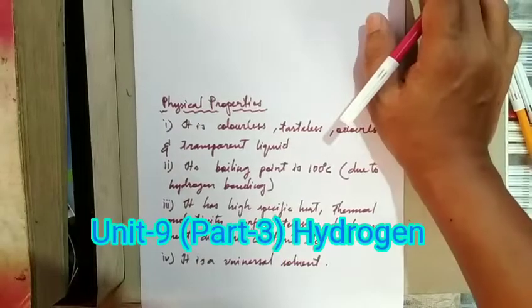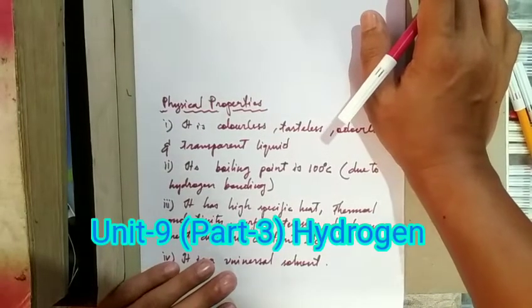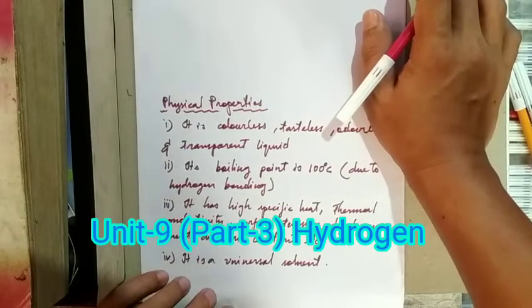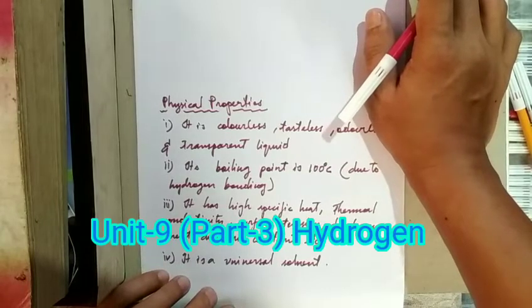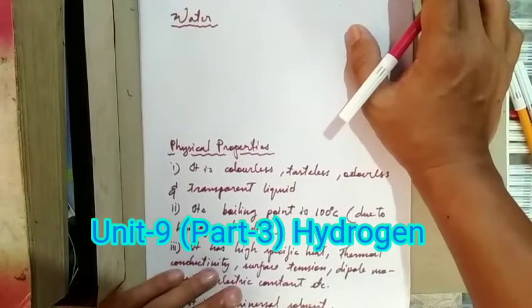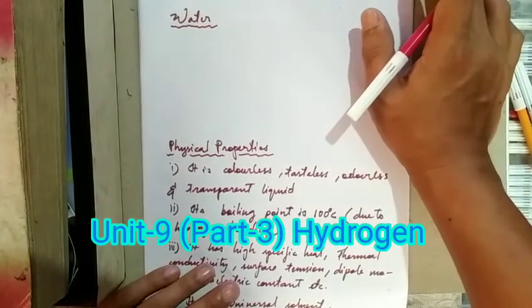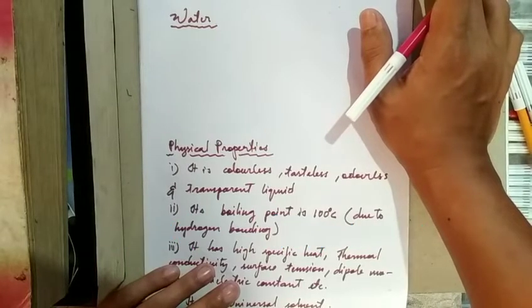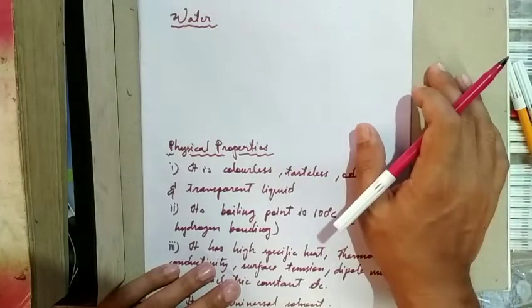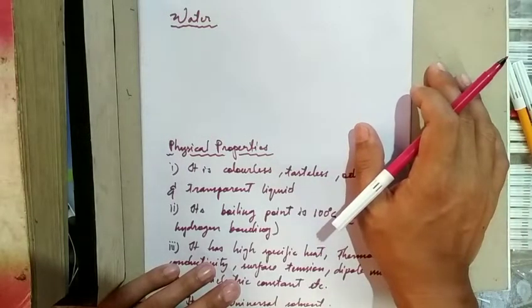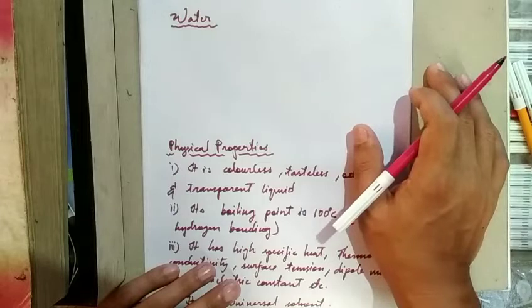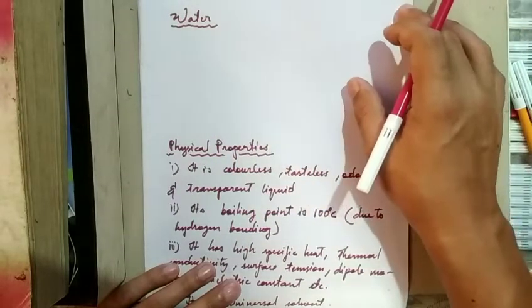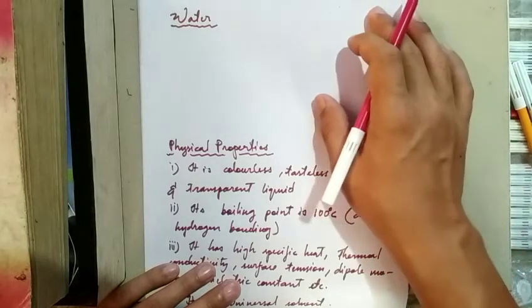Today we are going to discuss water, its physical properties and chemical properties. So we all know what water is. Water forms a major part of all living organisms. It is a crucial component for the survival of all life forms. Water acts as a solvent, and sometimes it is called the universal solvent.